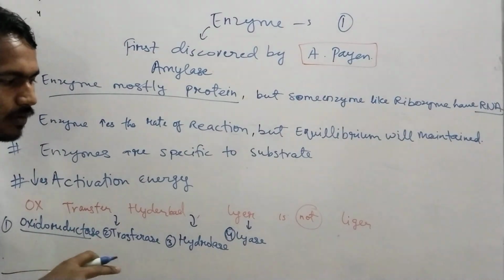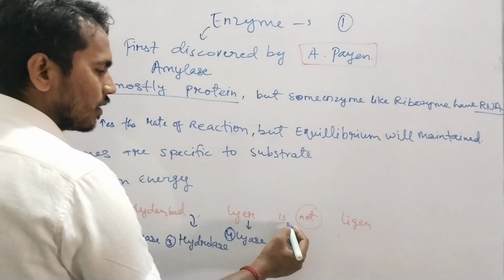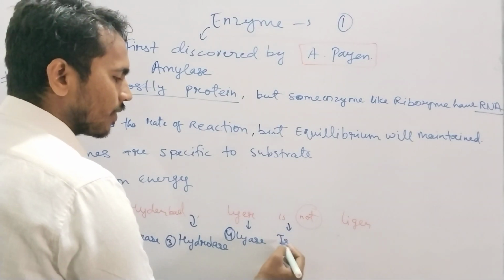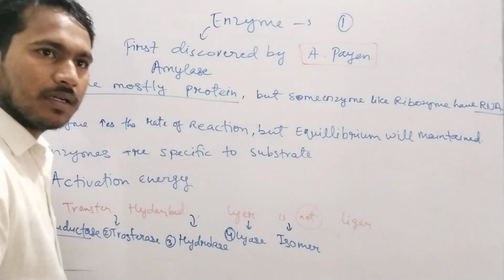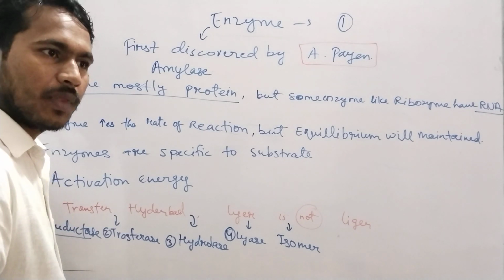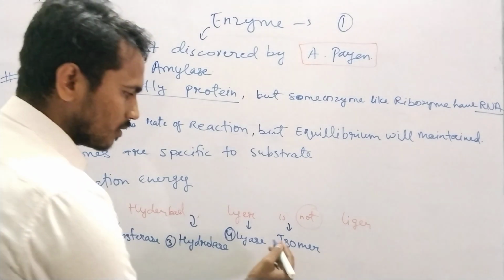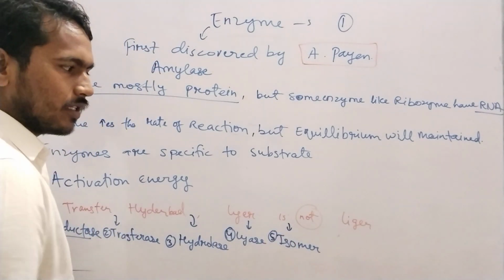So lyase will break the bonds, and then what does isomerase mean? Isomer, you know. So it will make the isomer, like the epimerase enzyme. Epimerase will make the isomer. So that is an isomerase enzyme.